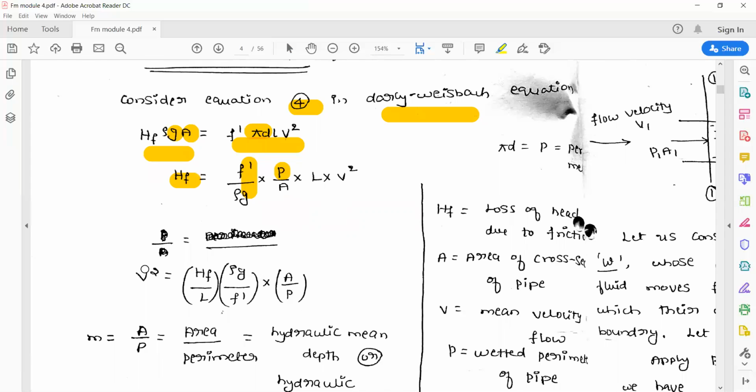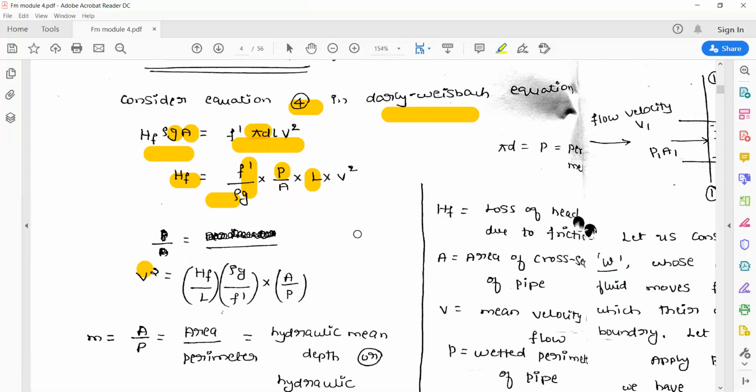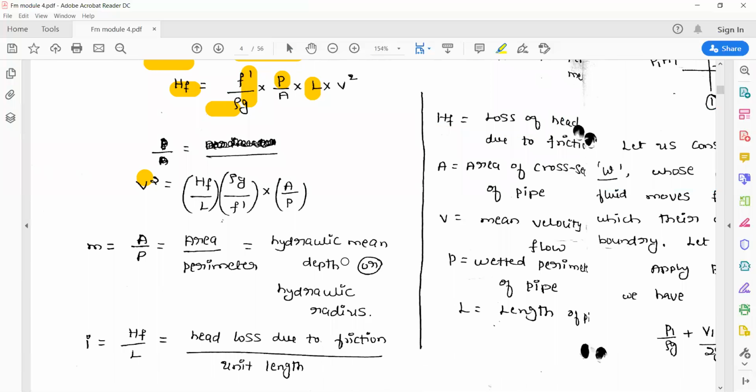If you keep V² on one side, that becomes hf by L. Again, L they are moving to the left side, so it becomes hf by L into rho g if you move to the left side. So you can see here, it becomes rho g by f', and f' also can be moved to the other side. And it becomes A by P. A and P also can be moved to the other side. It becomes A by P.